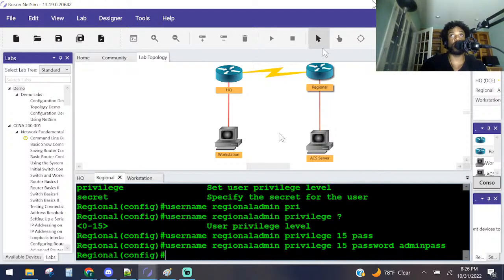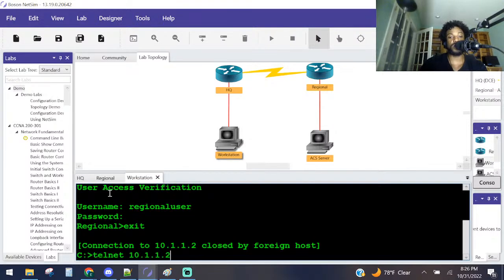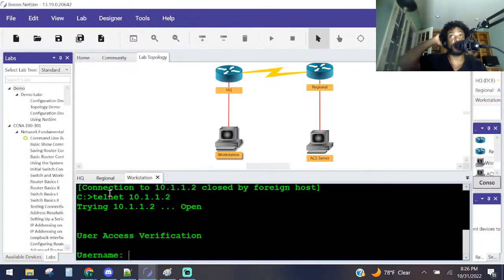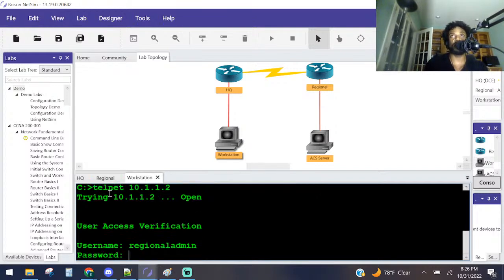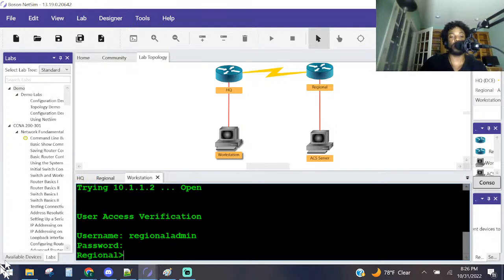Step 2, telnet from workstation to regional and authenticate as user regional admin. So same thing. Go to workstation and then log on to regional. So go back to workstation. It's already in there in the cache. So I press enter. We telnet to it. We got the username. They said to use the username that we just created, regional admin, right? Press enter. Password was admin pass. Enter, and we're in user exec mode here.